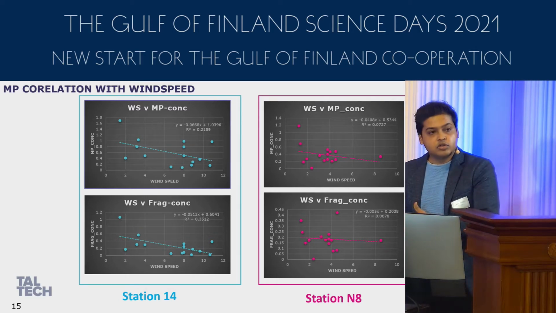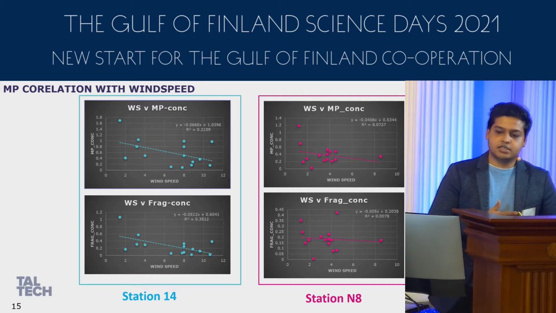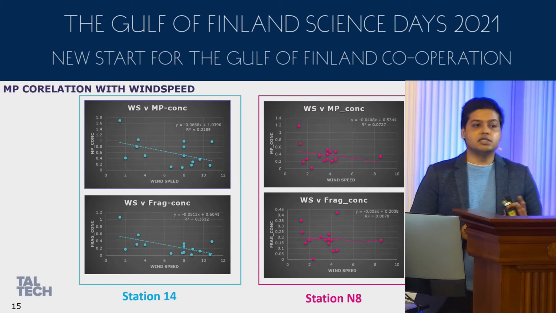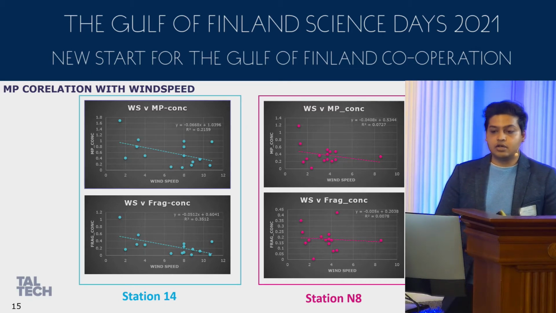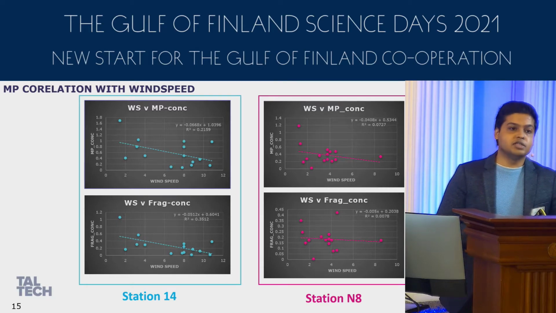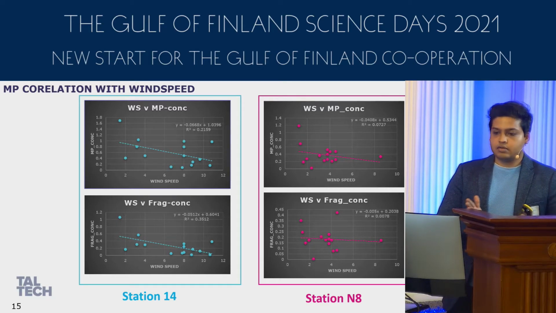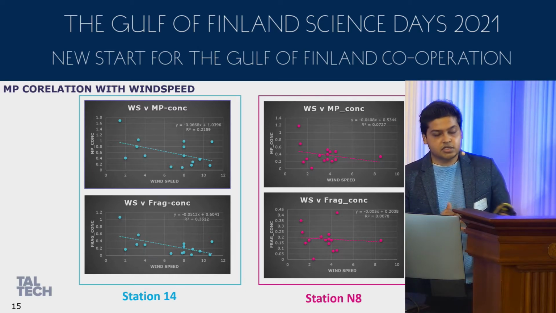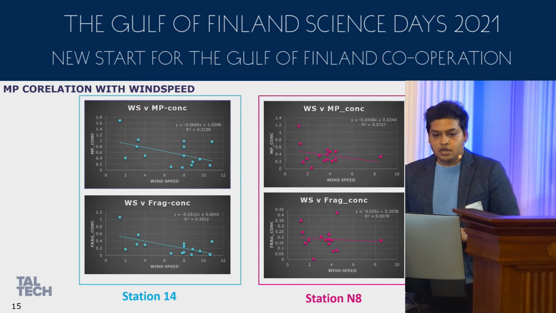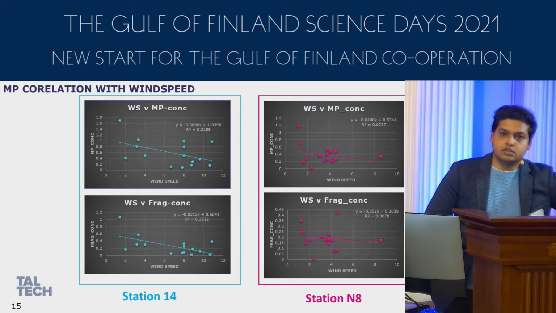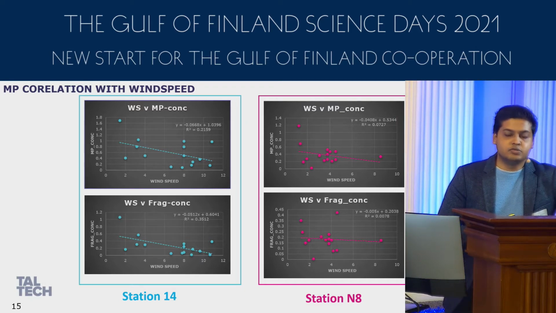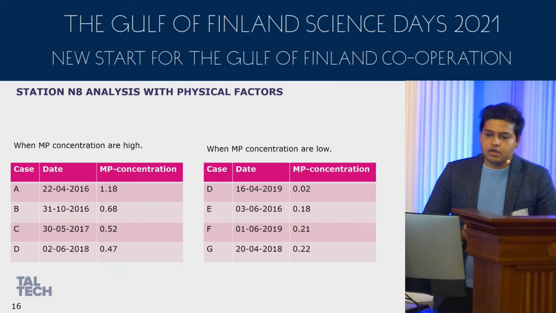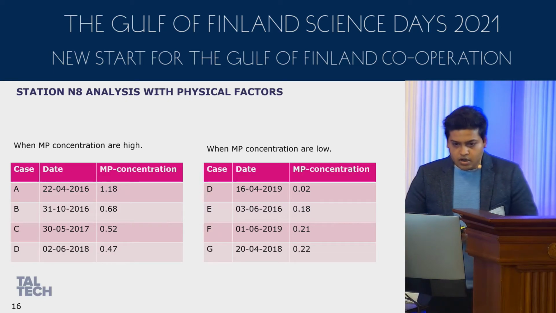But now when we come to the coastal station, here the relation is not ideal. So here we cannot statistically say that microplastic is directly related to the wind speed. And if you see the R-square value, it is extremely low. So the output from this figure is that the wind speed is related to the microplastics only for the offshore areas. So we tried to correlate with the wind speed for stations N8 and 14, but for N8 we could not find a relation. So we went into more analysis.